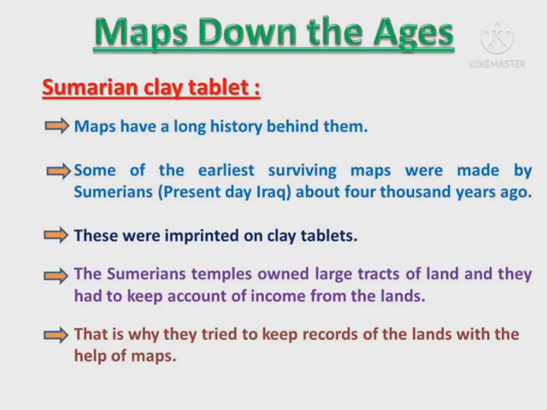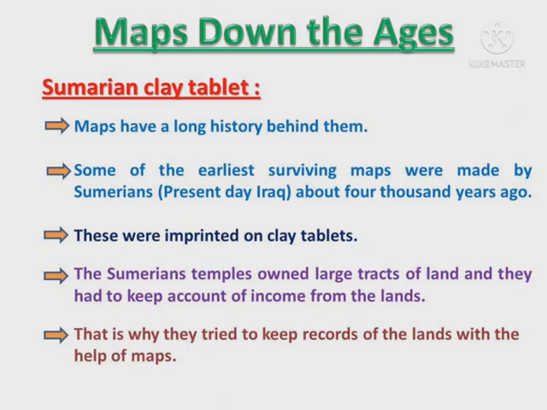Now let us see some examples of maps made in early times and how they depend upon the purpose. Maps down the ages. Sumerian clay tablet. Maps have a long history behind them. Some of the earliest surviving maps were made by Sumerians, in present day Iraq, about 4000 years ago.